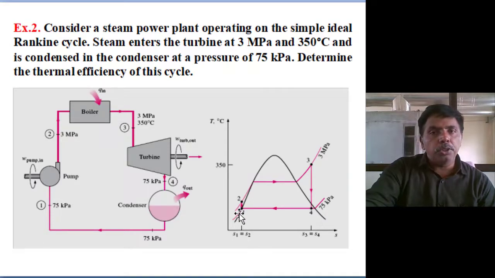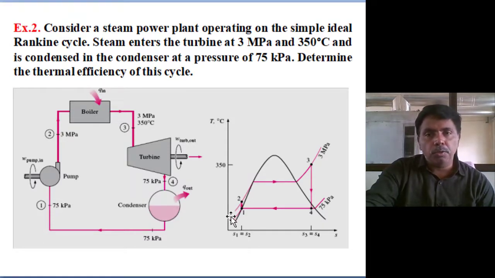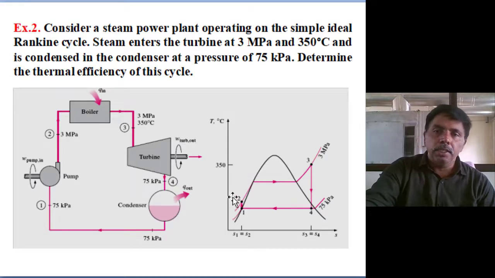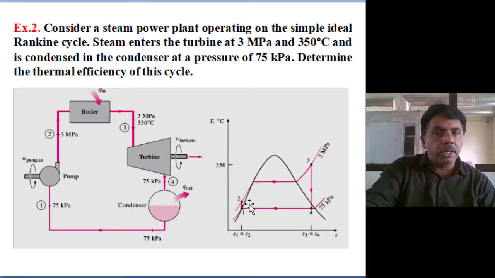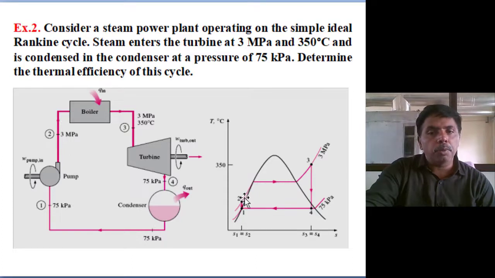Why? Because volume is not changing, constant volume process, whatever the work output we are getting, same work output in isentropic process also you will get. For simple calculation purpose, V into change in pressure, P2 minus P1, then work input to the pump we are getting. H1 plus work input to the pump, you will get the H2. So all enthalpies in a single shot we are getting.